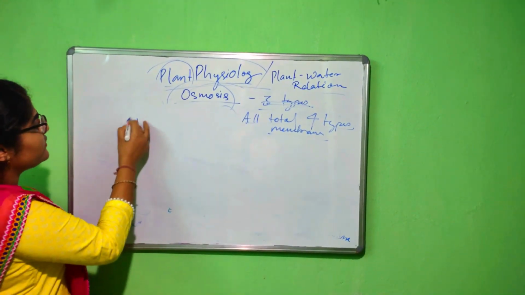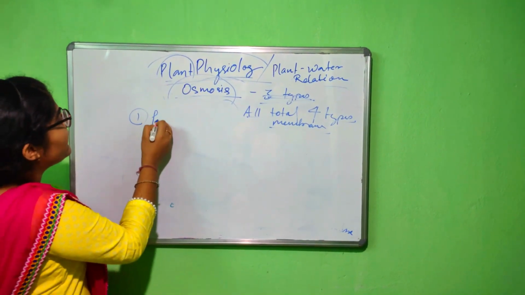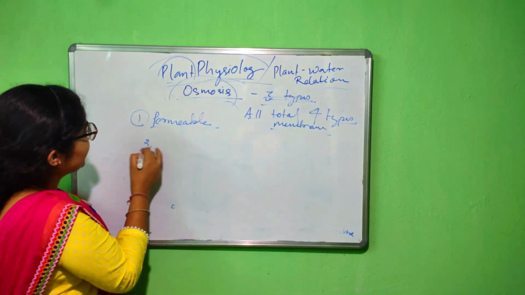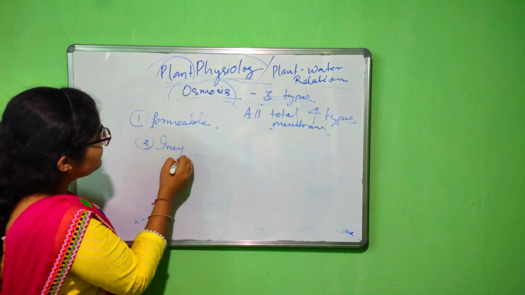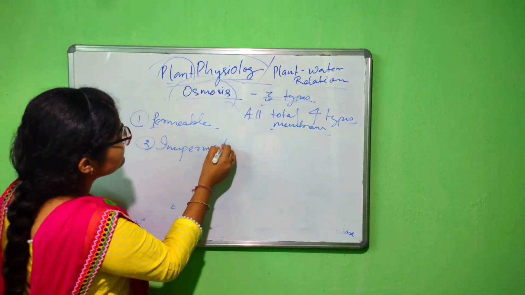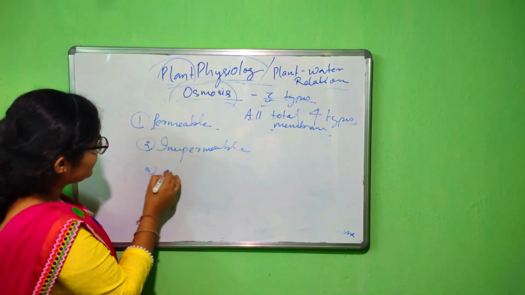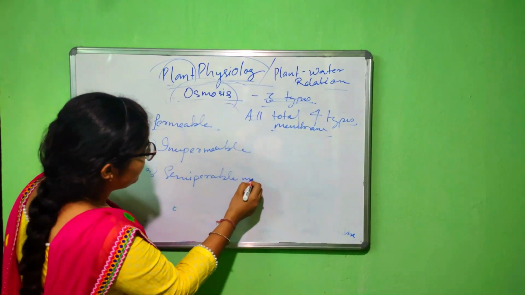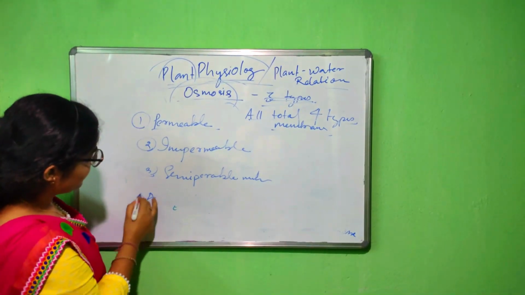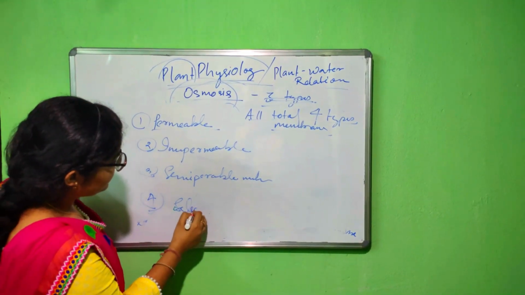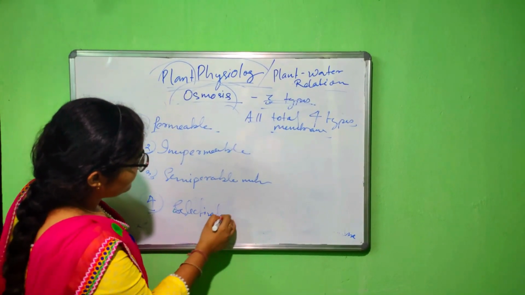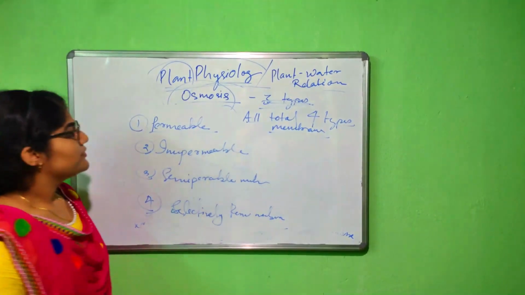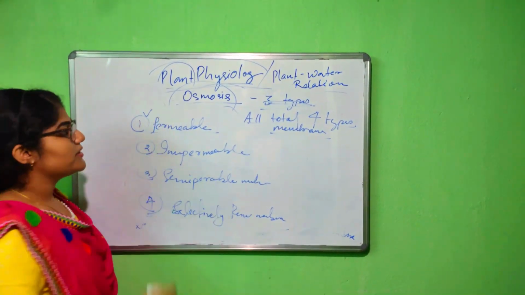The first one is the permeable membrane. The second one is the impermeable membrane. The third one is the semi-permeable membrane. And the fourth one is the selectively permeable membrane.